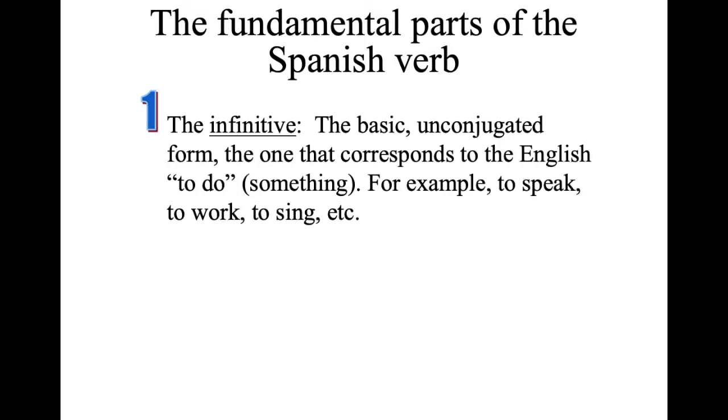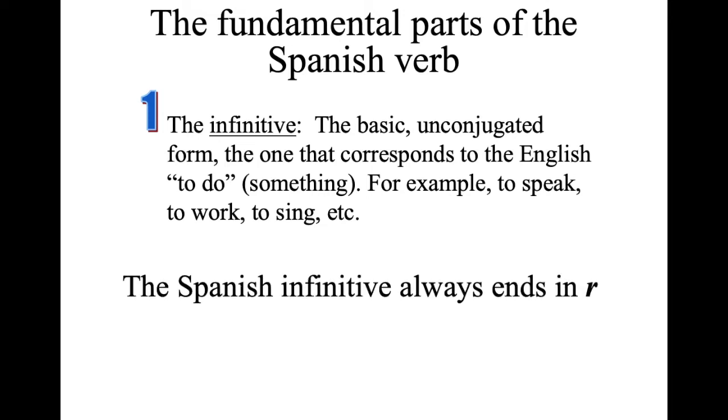The fundamental parts of the Spanish verb. Number 1, the infinitive, the basic, unconjugated form, the one that corresponds to the English to do something. For example, to speak, to work, to sing.